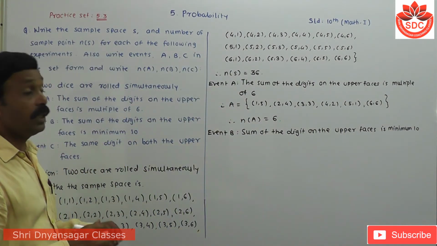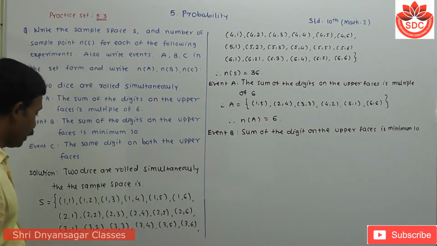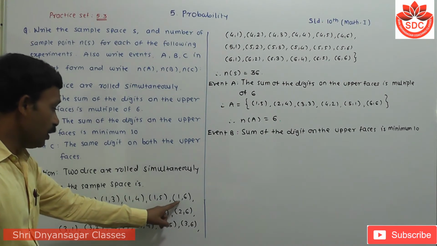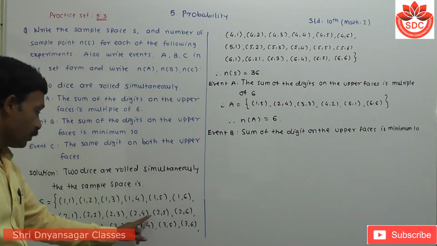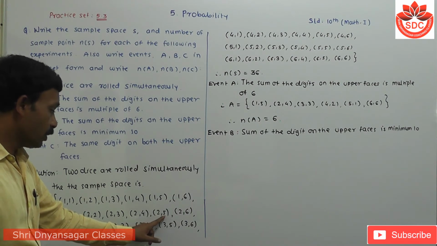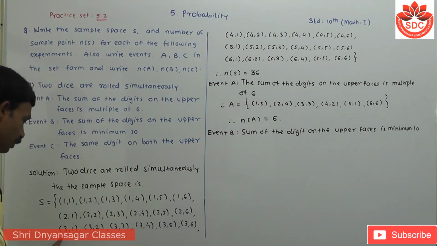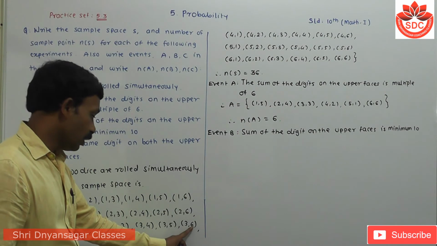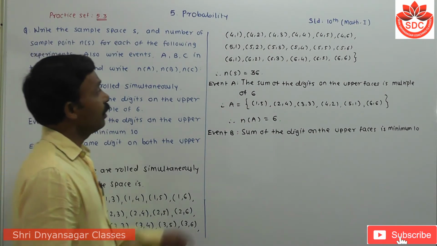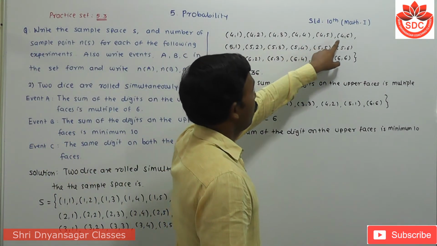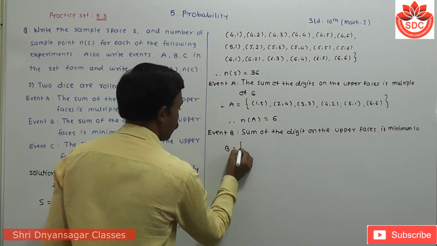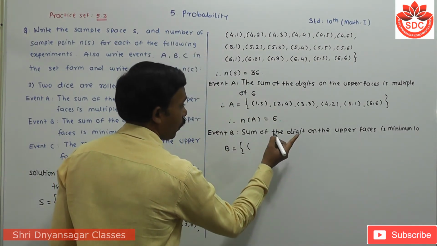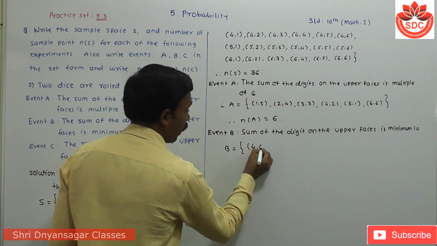This means the sum is at least 10. The minimum sum here is 7, like 5 plus 2 is 7, then 8, then 3 plus 6 is 9. Then we take 4 plus 6. So B is the event where the upper faces are at minimum 4 and 6.